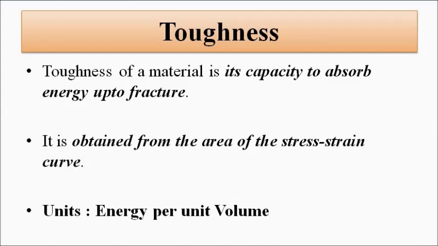About stress, strain, the curve, and the key points on the curve we have already discussed, so we will not repeat it again. So please watch the video related to stress strain curve. The toughness value is obtained from the stress strain curve, and its unit is given by energy per unit volume.